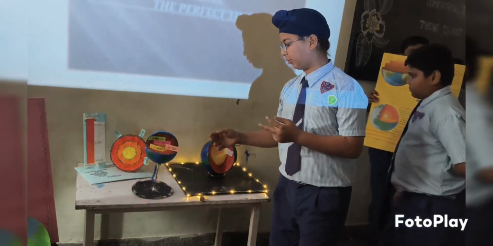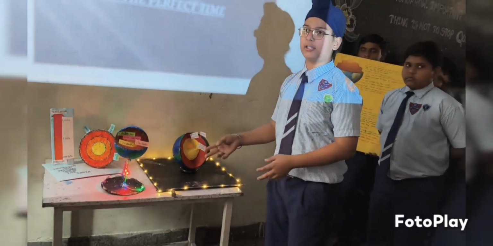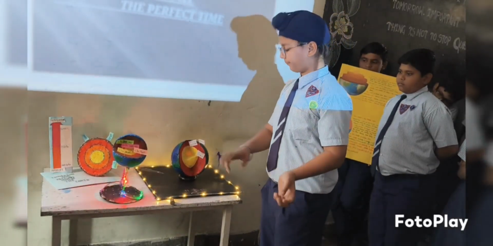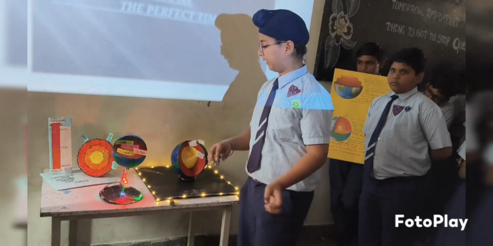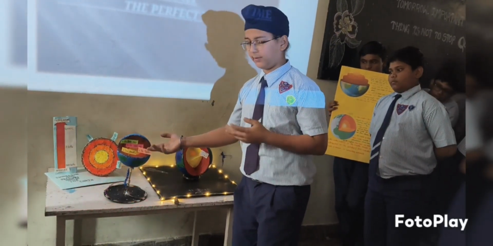The crust is divided into two parts: the continental crust and the oceanic crust. The continental crust is thicker, less dense, and mainly made up of granite. The oceanic crust is thinner, denser, and mainly made up of basalt. All life and landforms survive on this layer.